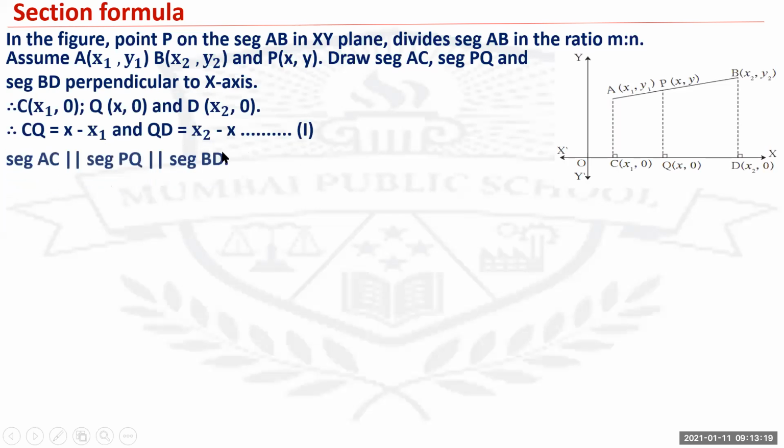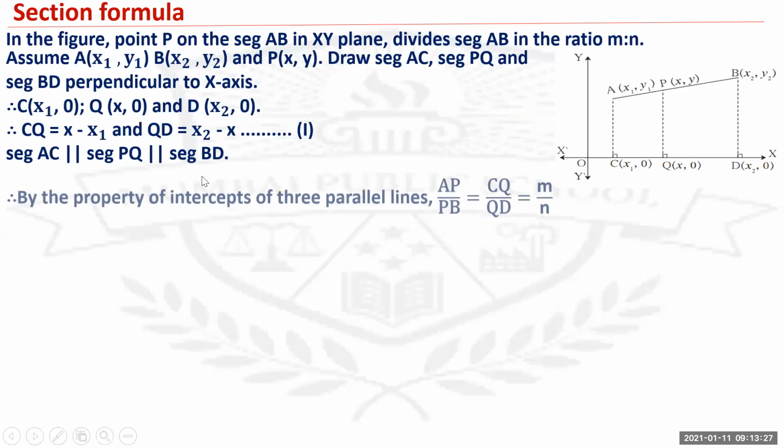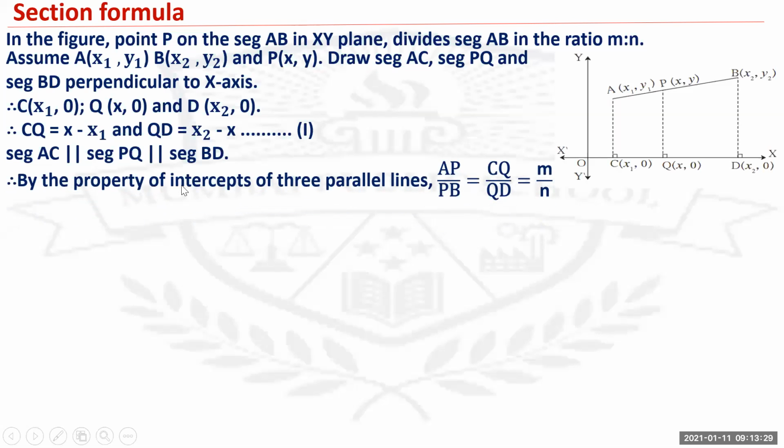This is your statement number 1. We have segment AC parallel to segment PQ parallel to segment BD. Therefore, by the properties of the intercepts of three parallel lines, we get AP upon PB equals CQ upon QD, that is equal to m upon n.